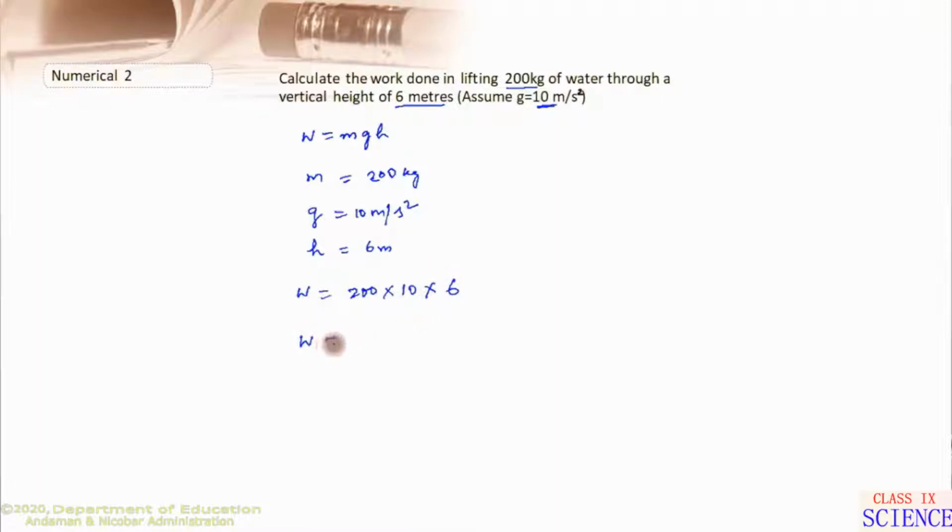So work done will be 12,000 joule. We know that 1000 joule is equal to 1 kilojoule, so dividing by 1000 we get 12 kilojoule of work done. Very easy, right? Let us see another numerical problem.